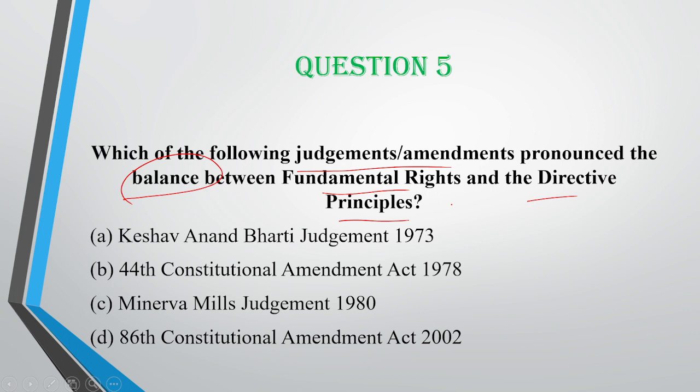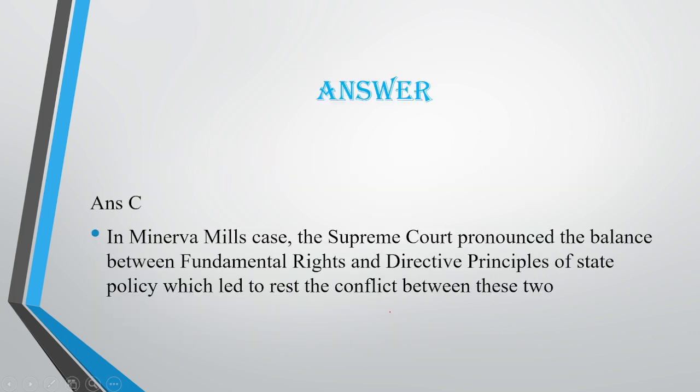In that case, the Supreme Court said that no one is better. Neither fundamental rights nor directive principles are above each other. There is a fine balance between them. They are complementing each other. They are not competing with each other. So which case was that? We should know. It's the Minerva Mills case. It's a direct answer. C is the answer. Minerva Mills case.